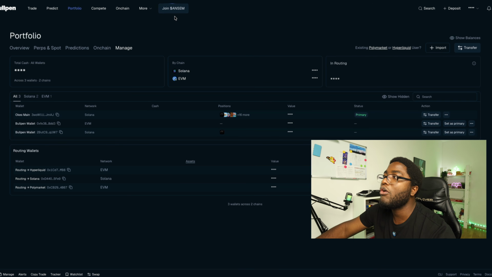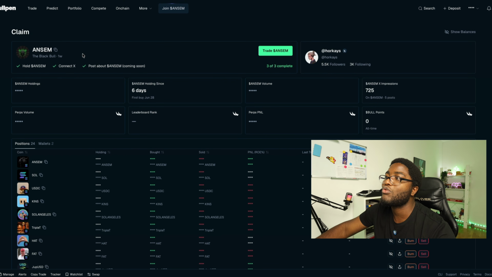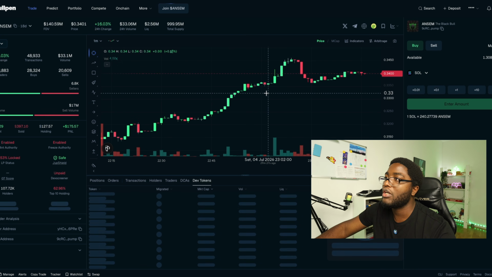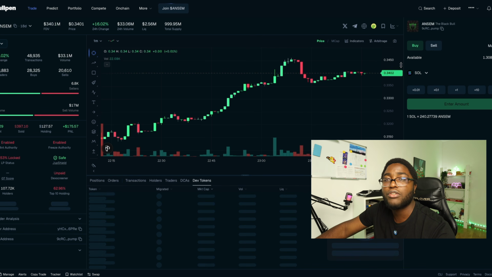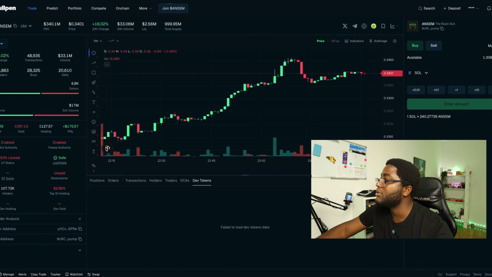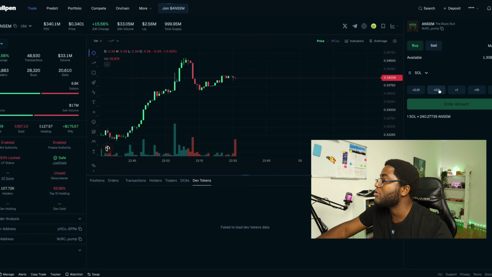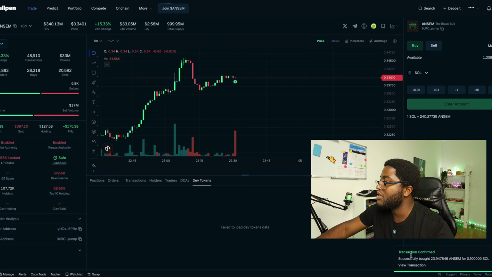But then I also think it is important for you to trade ANSEM even on this app. You can trade $5 worth of it. And how do you trade it? Once you've connected your Solana wallet already, you're going to have Sol in your wallet. For example, I've got some Sol over here, and then this is ANSEM over here. It's currently trading at 0.34. I could just buy 0.1 worth of it and just buy. It's processing and transaction confirmed. And that's it. We just successfully bought 23 ANSEM for 0.1 Sol.